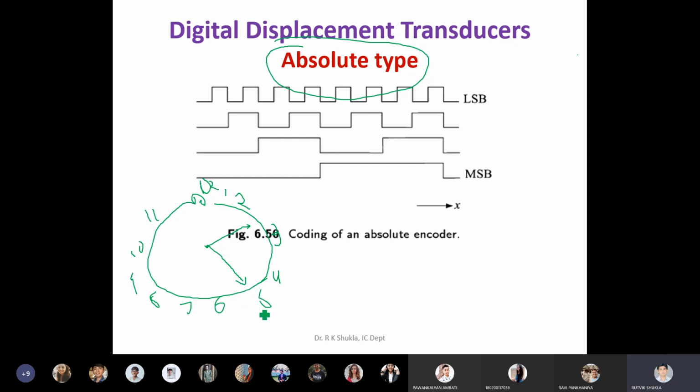Suppose if I give a particular value to every position, then what happens, for someone who has no prior knowledge that at 3 o'clock this hand comes here and at 5 it comes there, or who has no idea of this position, even that person, by looking at these digits, can relate that now at this particular moment or at this particular instant it shows that the time is 2:25, and that is the same thing which you are expecting or getting from an absolute type encoder. The same happens in an absolute encoder: every position is given a unique value.